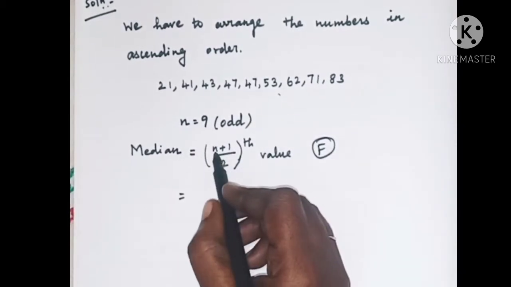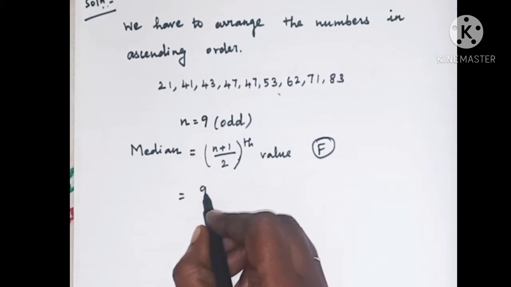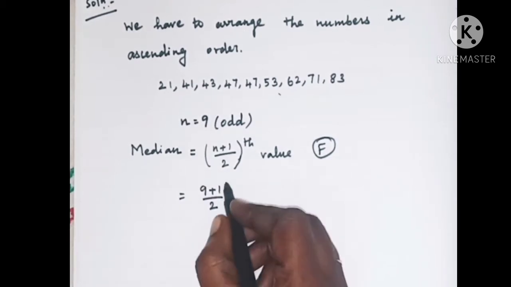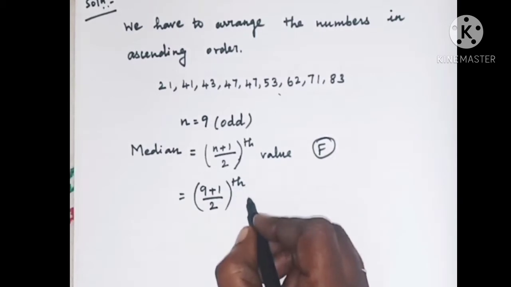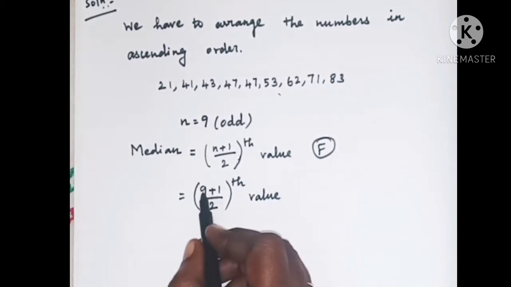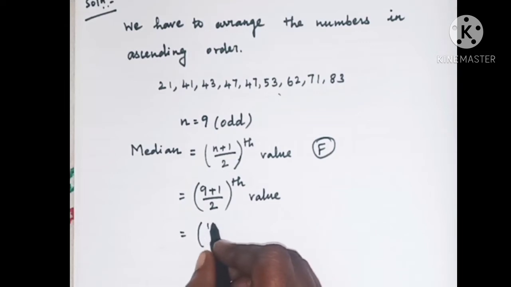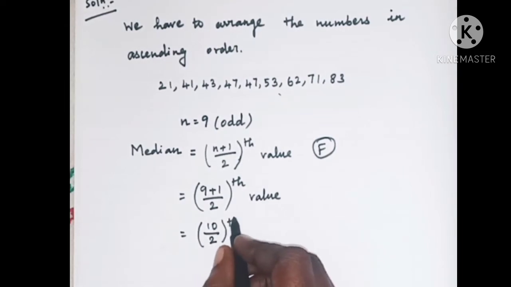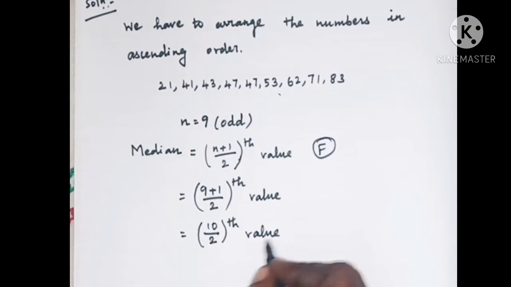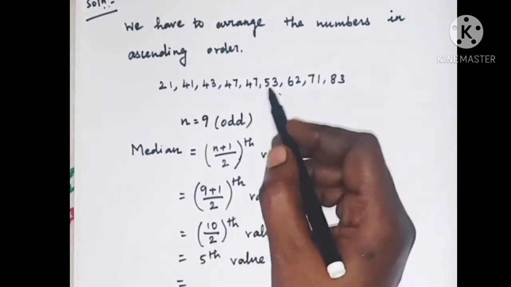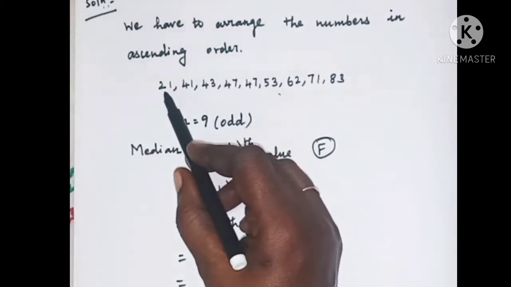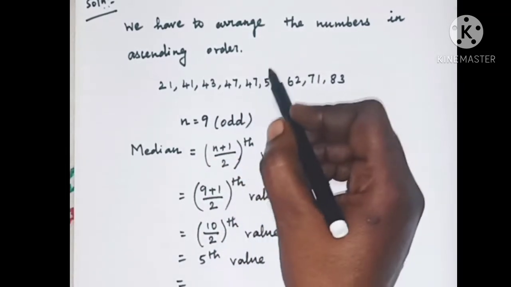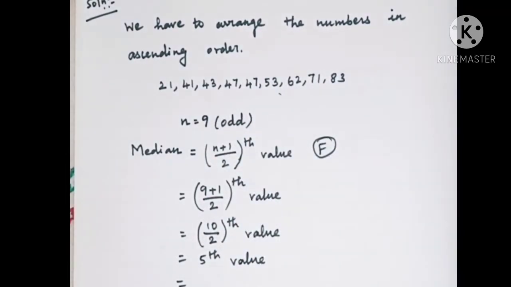So here, the value of n is 9. So (9 plus 1) divided by 2th value. 9 plus 1 is how much? 10. 10 by 2th value. So 10 by 2 is 5, the fifth value. Which is your fifth value? 1, 2, 3, 4, 5. Your fifth value is 47. So 47 is the median of this sum.